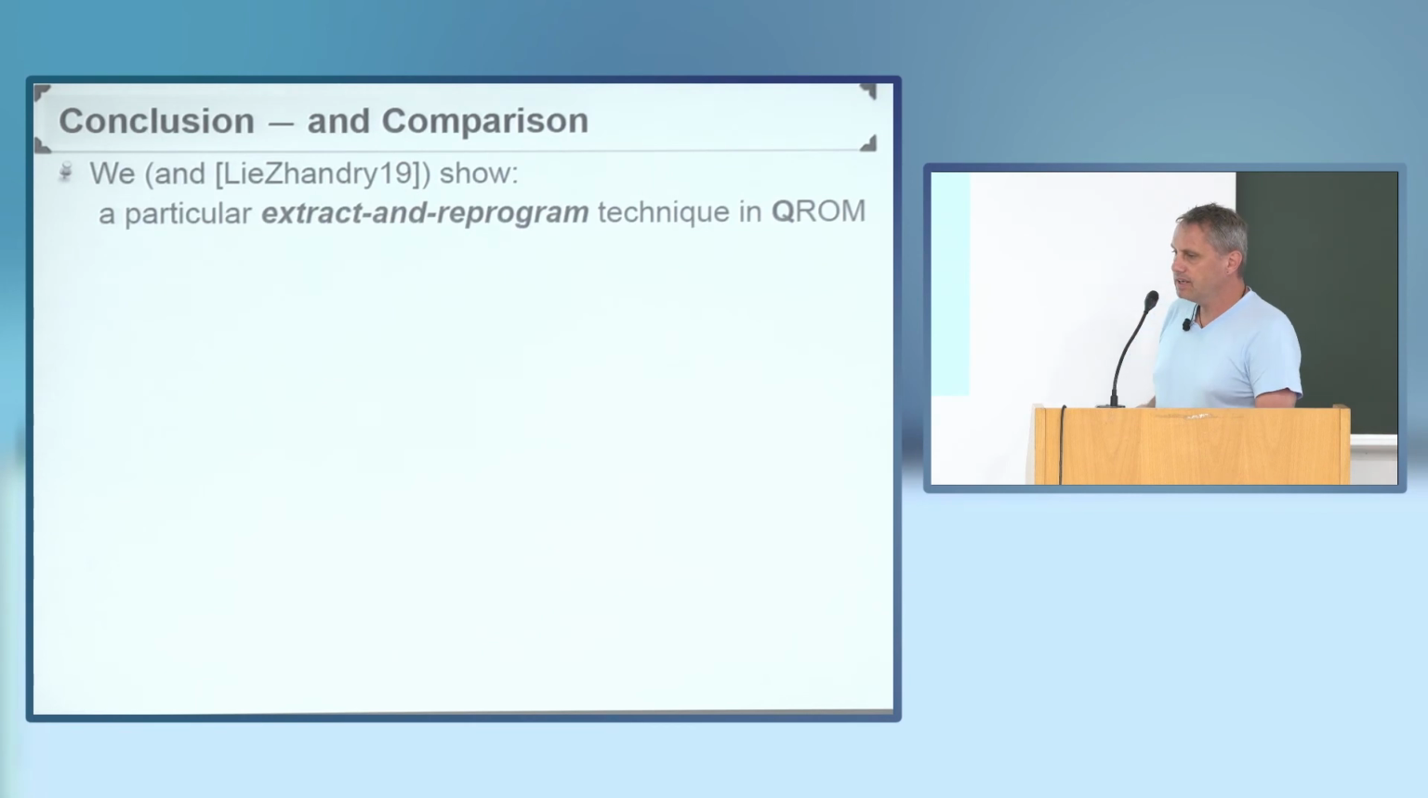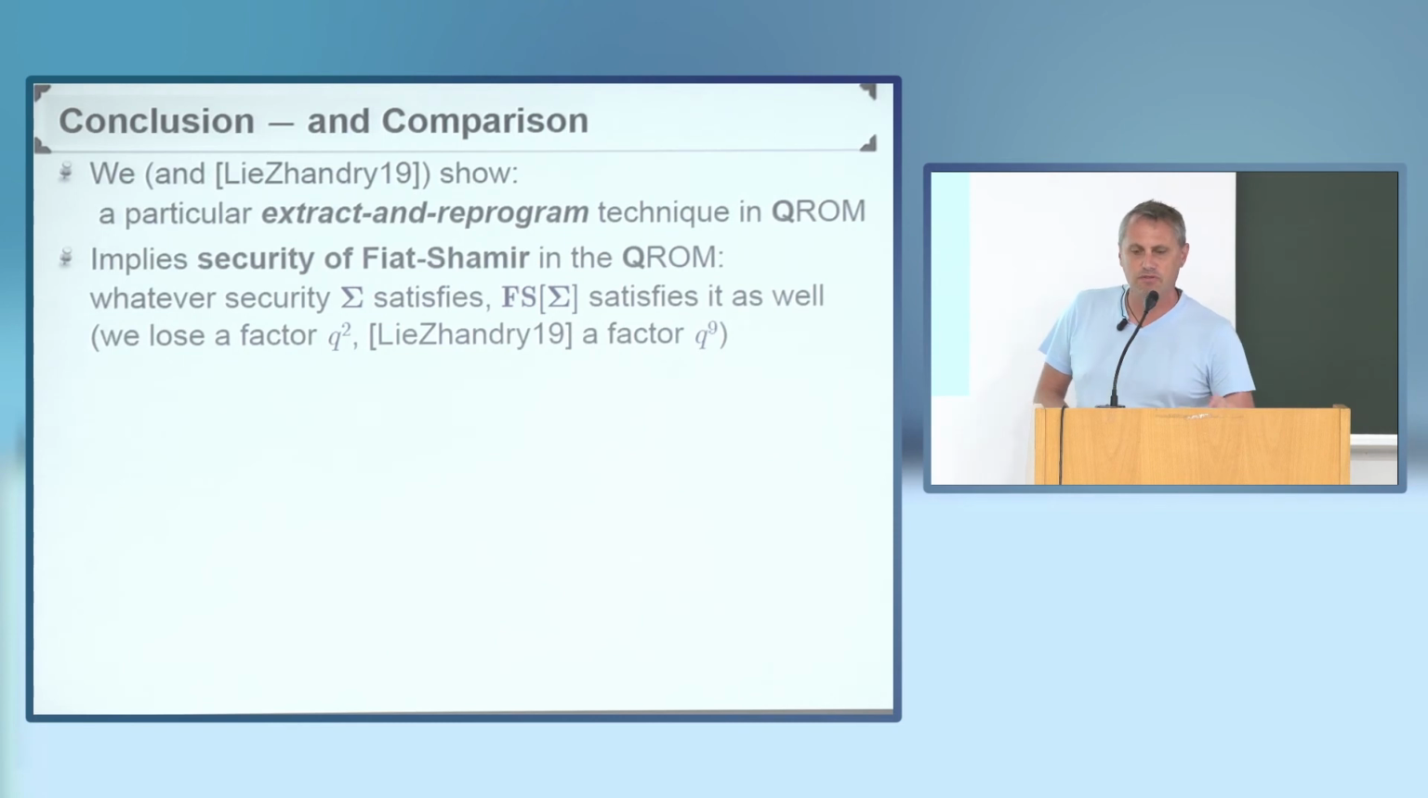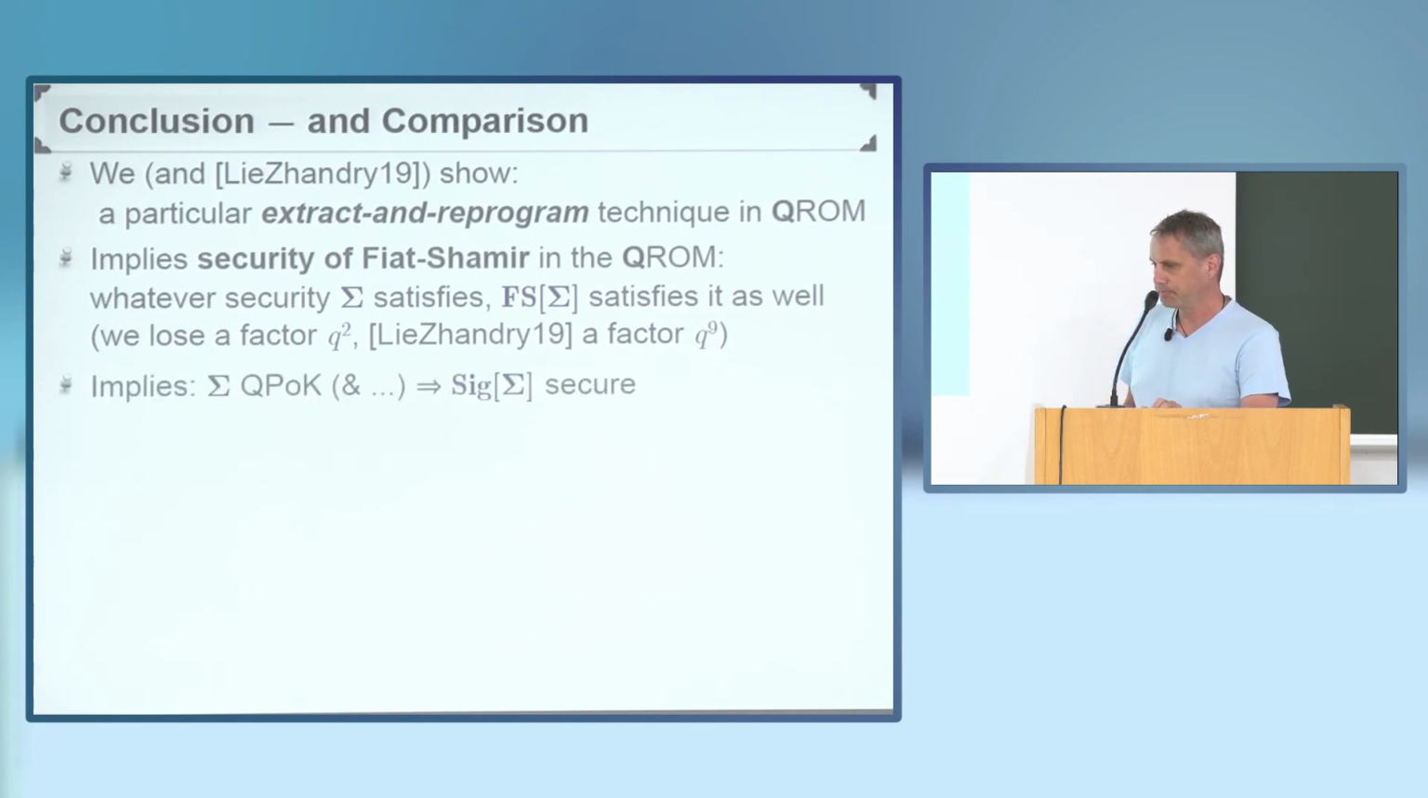Okay, concluding and also comparing again with the work of Lee and Sandri: in both these works we show, in our work, they show in their work, a particular extract and reprogram technique in the quantum random oracle model, which immediately applies to the security of the Fiat-Shamir transformation in the quantum random oracle model. We lose a factor q squared, and Lee and Sandri lose a factor q to the 9 in this reduction. It immediately implies that if a Sigma protocol is a quantum proof of knowledge, then the Fiat-Shamir signature is secure in the quantum random oracle model, of course, as well.